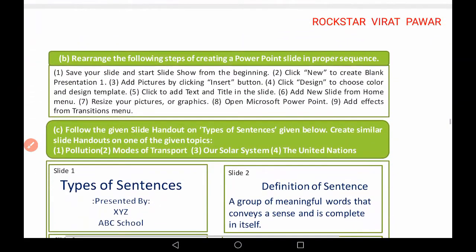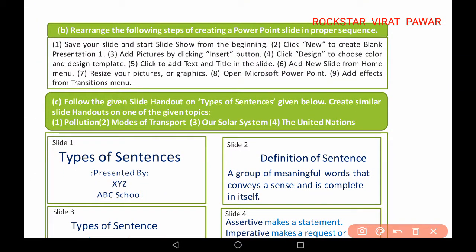Now see, you will rearrange the following steps for creating a PowerPoint slide in proper sequence. Save your slide, start slideshow from the beginning. Then you will click New, create a blank presentation for a new slide if you want. Add a picture by clicking the Insert button. If you want to add a picture, you will click on the Insert button and add a picture.